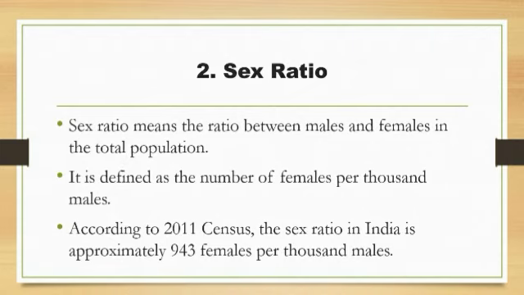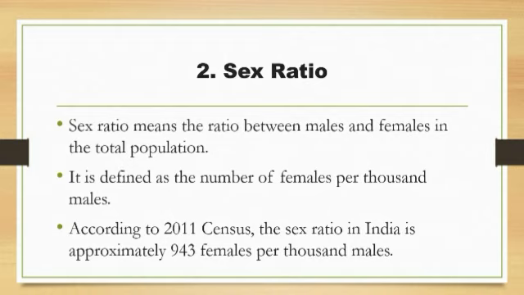And our second composition is sex ratio, which means a gender wise analysis of population. It shows how many males are there in a country and also, in proportion to the males, whether there are females or not. So this is what we mean by sex ratio.